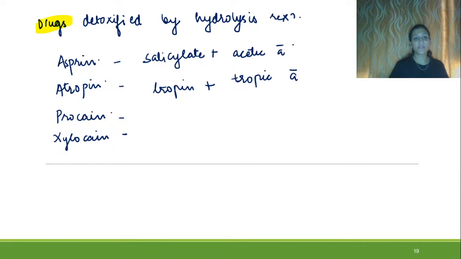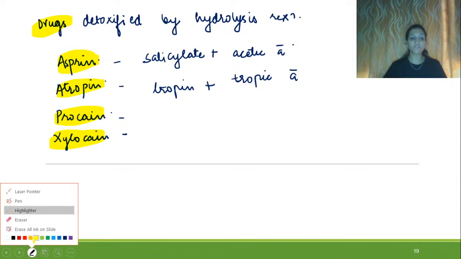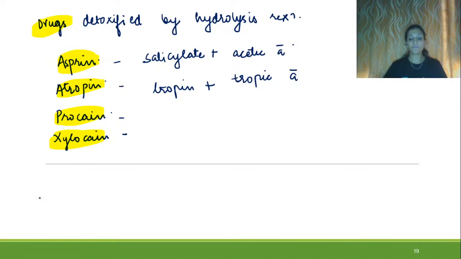The drugs which are detoxified by hydrolysis reaction are aspirin, atropine, procaine, and xylocaine. Right? Procaine and xylocaine are used by anesthetists. So these are the examples of the drugs which are actually detoxified by hydrolysis reaction, right?